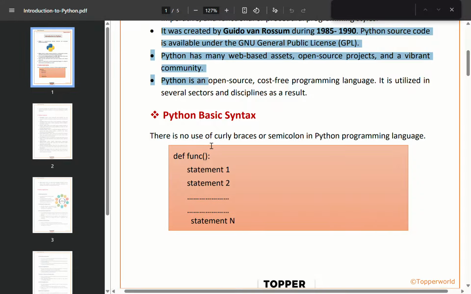Now let's understand Python basic syntax. One very important thing about Python is that it does not use curly braces or semicolons like many other programming languages. Instead, Python uses indentation to define code blocks. Indentation means spacing from the left side. For example, when we define a function, all the statements that belong to that function must be written at the same indentation level. Generally, Python uses 4 spaces to represent one level of indentation. Indentation is not optional in Python. It is a rule. If indentation is incorrect, the program will not run.